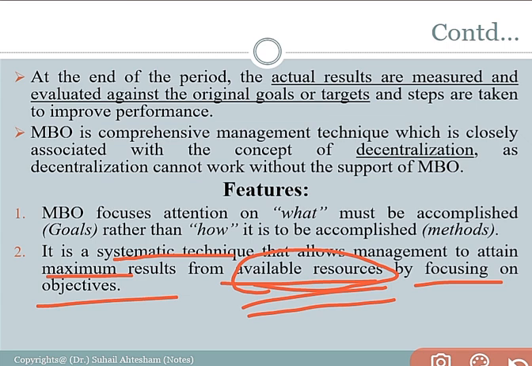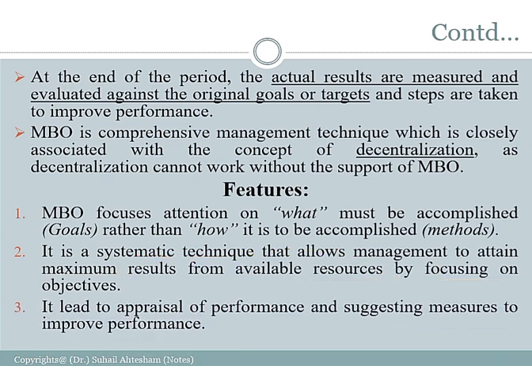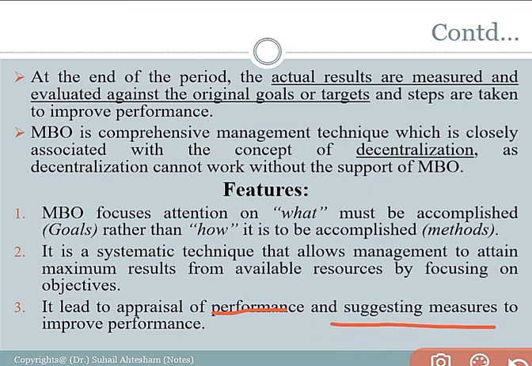of the firm, right? The third feature specifies it leads to appraisal of performance and suggesting measures to improve the performance, right?